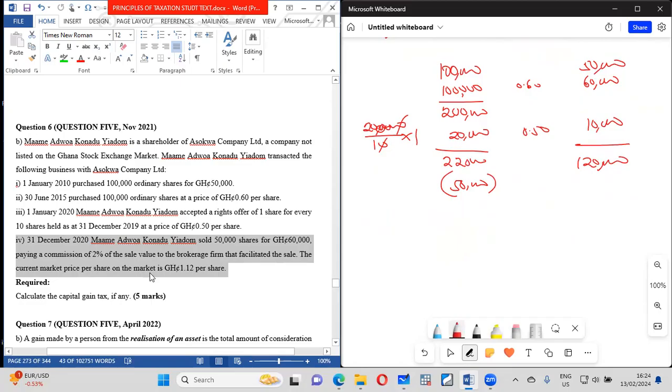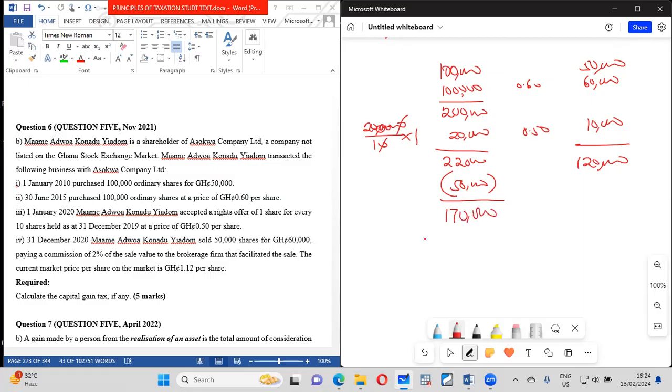1.12. So that tells you that if the current value of share is 1.12, then all the shares that he has will have that value. So how many are the shares that he is having? Including even this one is 170,000.